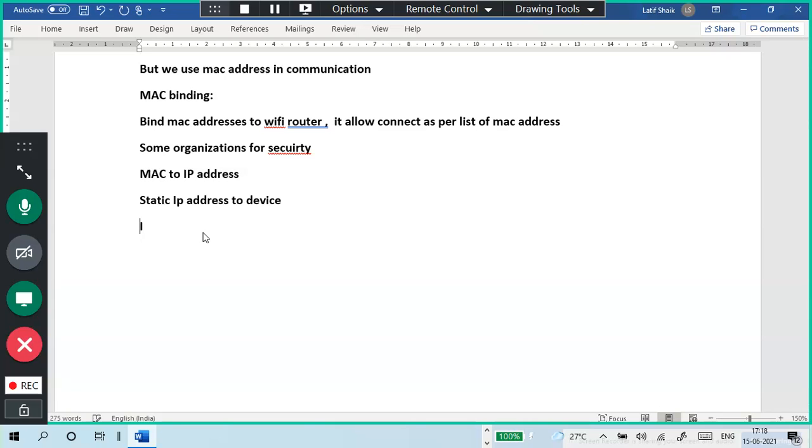Just for example, I'm telling this in a server. So there is a server, and I want to connect to the server or to a device. In that case, they put your IP address, and then MAC address mapping will map the IP address and MAC address. So when you send a request, it will verify your IP address and MAC address. If both match, then we can make a connection. We are able to communicate. If both do not match,